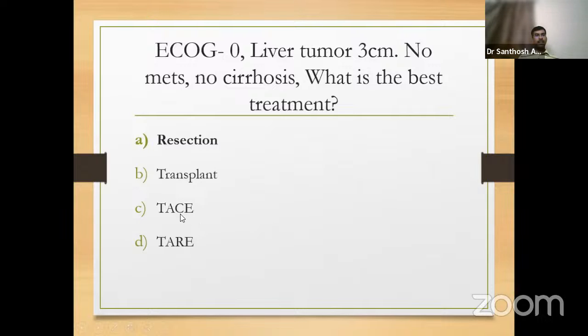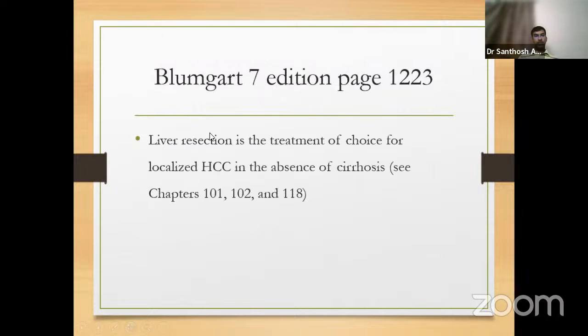TACE is only for intermediate stage. Transplant and resection can be given for early stage. When the liver status is very good without cirrhosis, then resection is preferred over transplantation. Bailey and Love's, or Blumgart's 7th edition, says in multiple chapters that liver resection is the treatment of choice for localized HCC in the absence of cirrhosis.